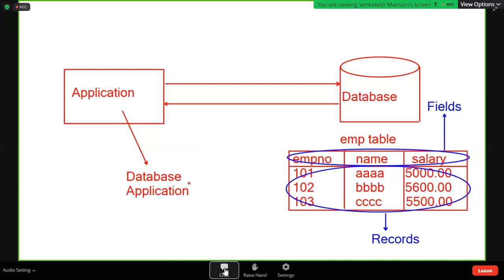The application you can build with the Java language, but only a programming language is not enough. Rules and guidelines for that language are also required. That is JDBC. For developing this application, we can use the Java programming language.